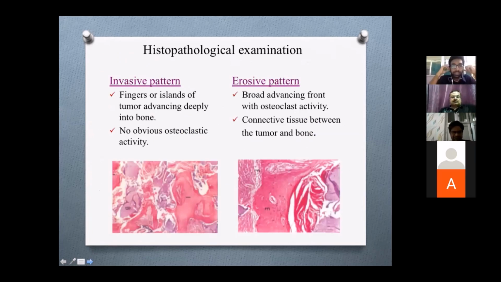As I've told previously, in the histopathological examination, there are two types of pattern of invasion. One is an invasive pattern and another is an erosive pattern. In invasive pattern, as you can see in the diagram below, there are fingers or islands of tumor advancing deeply into the bone, and there is no obvious osteoclastic activity. Coming to the erosive pattern, a broad advancing front with osteoclastic activity is seen, and you can also see a connective tissue between the tumor and the bone.